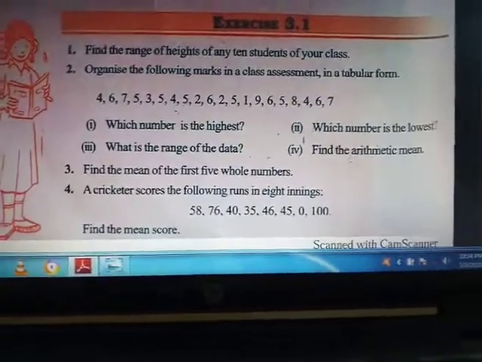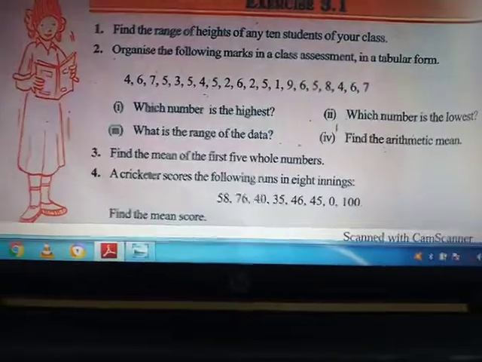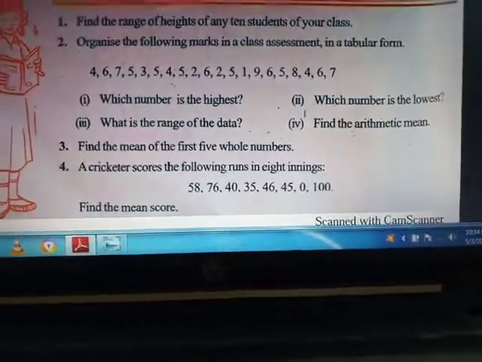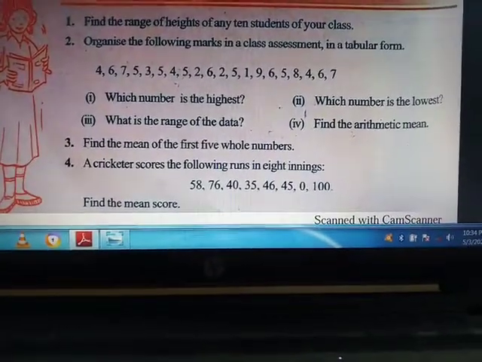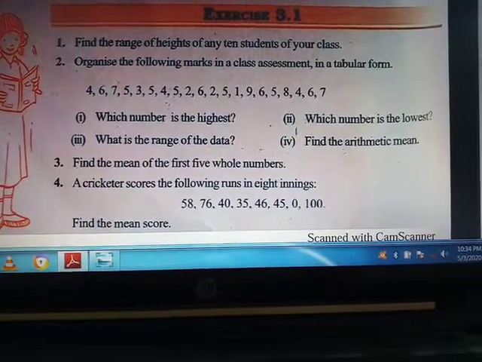You can see that 9 is the highest number. Second one is which number is the lowest. 1 will be the lowest. You can see that 1 will be the lowest. What is the range of the data? You will subtract the highest minus lowest, and find the arithmetic mean.